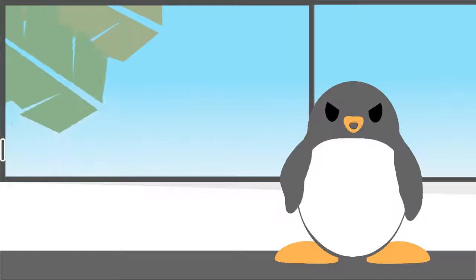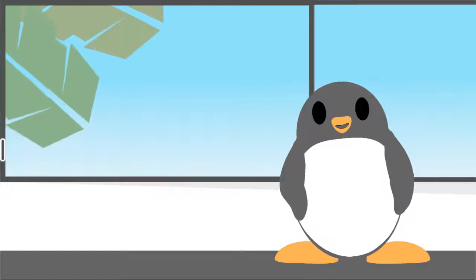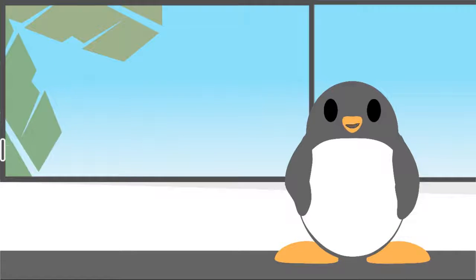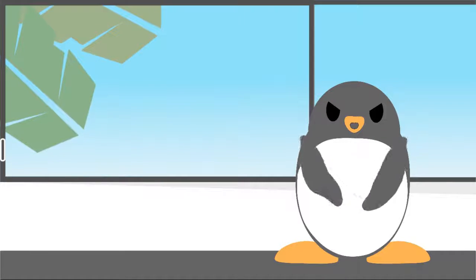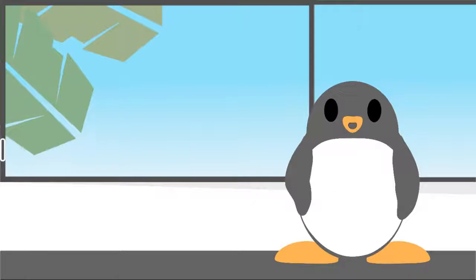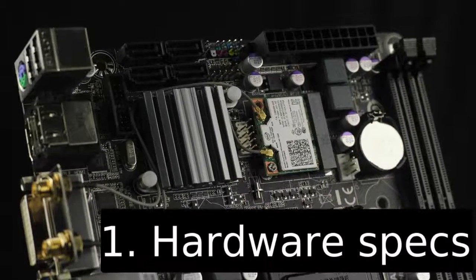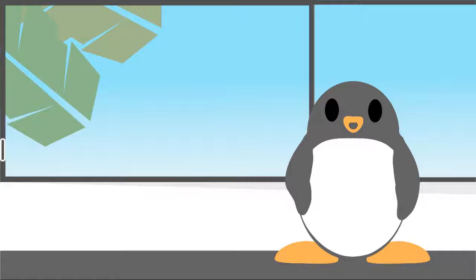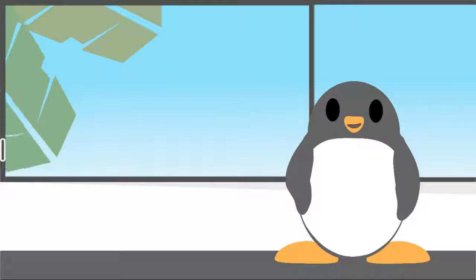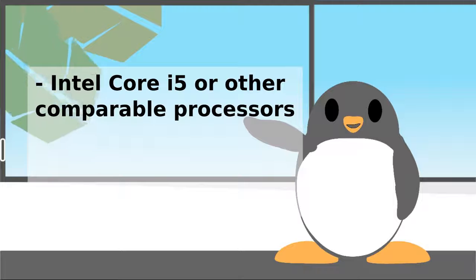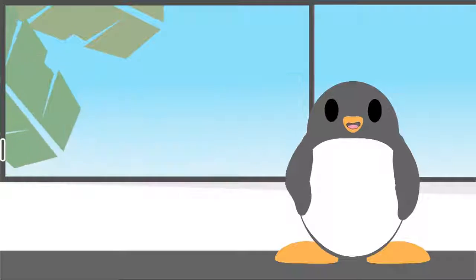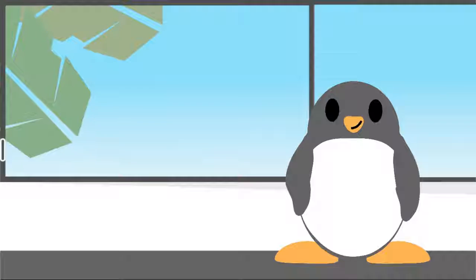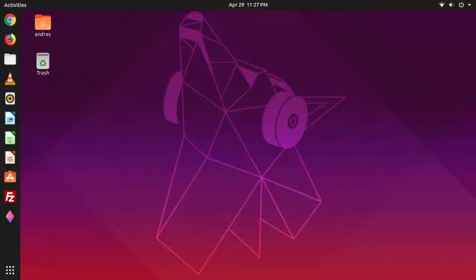But if you prefer a more surgical method of choosing, that is, you wouldn't mind researching a suitable Linux distro for your hardware and based on your needs, here's a breakdown of 3 best possible ways for you to choose a Linux distro. 1. Hardware specifications. Do you own decent modern hardware? Hardware that features an Intel Core i5 processor or other comparable processors, 8 GB of RAM, with or without a graphics card? If yes, then you could opt for Linux distributions such as Ubuntu or Linux Mint Cinnamon Edition.